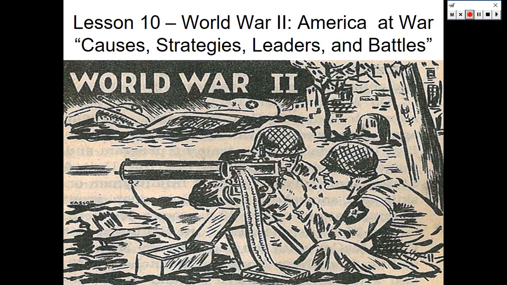We're going to start lesson 10, World War II. In this lesson, we're going to deal with America at war, causes, strategies, leaders, and battles. Here we have a World War II cartoon of infantrymen behind a machine gun.